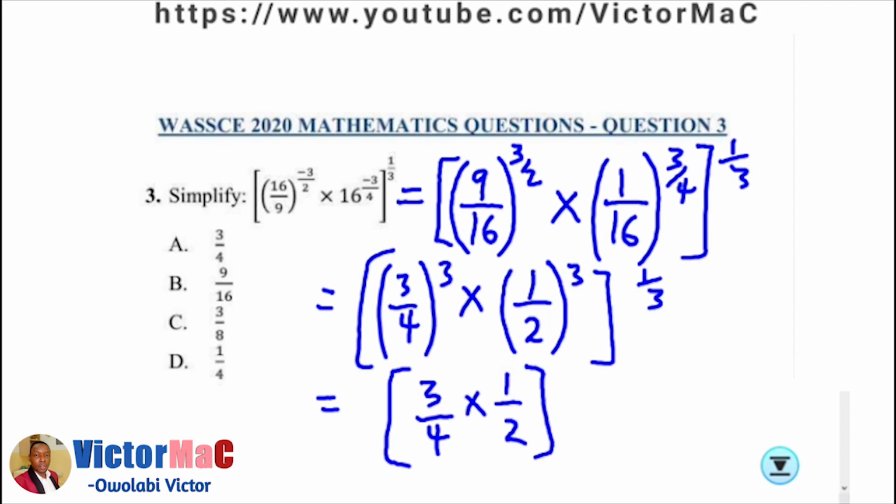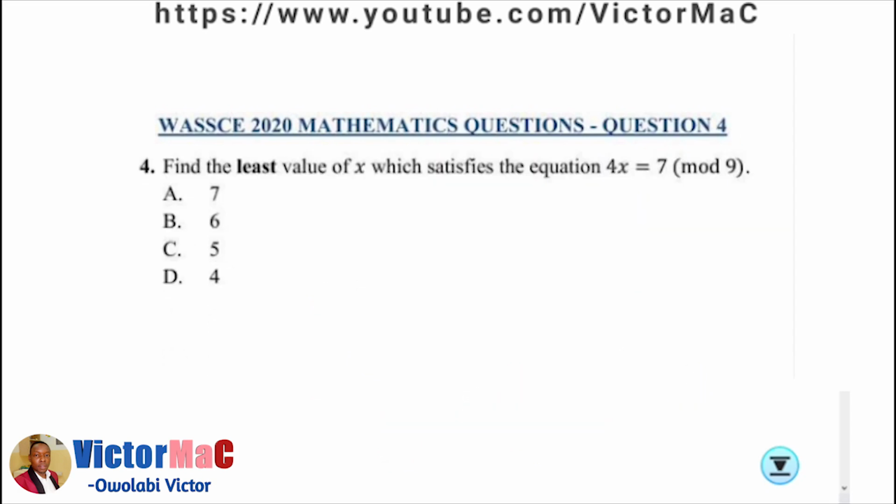So we can factorize that power and then use it to multiply our 1 over 3 outside it. Alright, so 3 cancels 3, and then the final answer is 3 over 8. Option C.